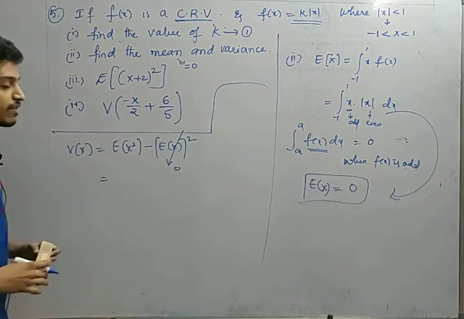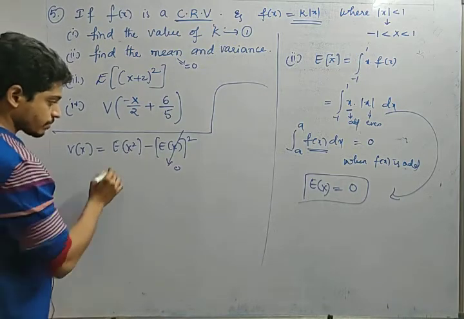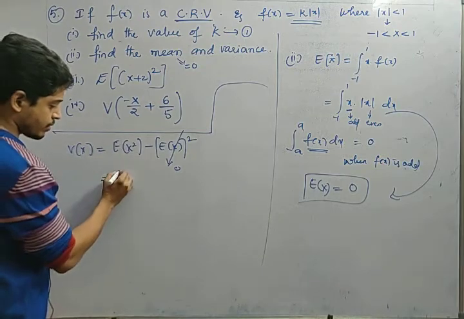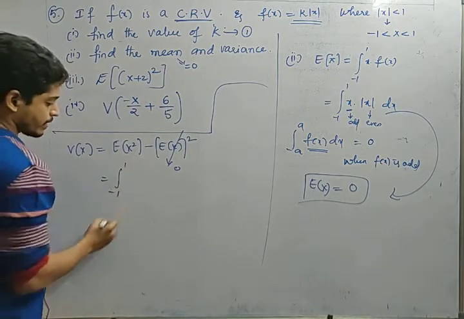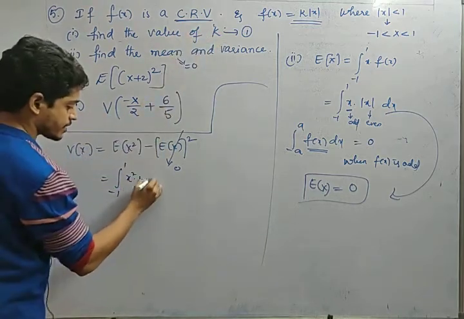So expectation of x square, in the sense, what do you mean by expectation of x square? Expectation of x square is equal to the integral from minus 1 to 1 of x square into k value, which is 1, 1 into mod x, mod x into dx.